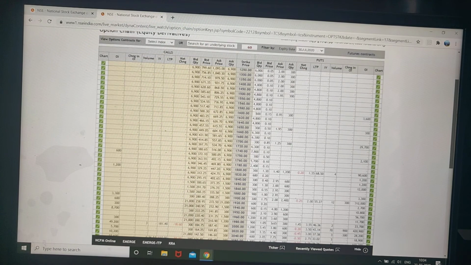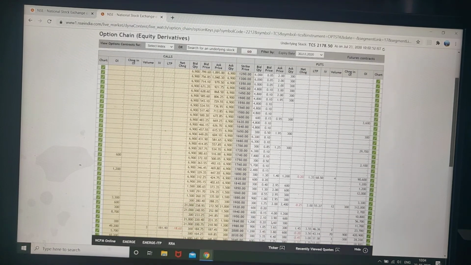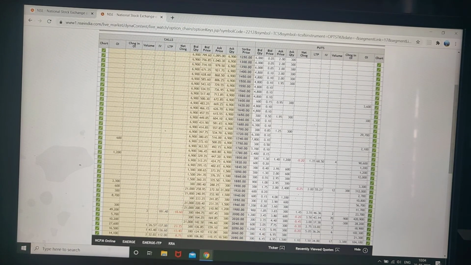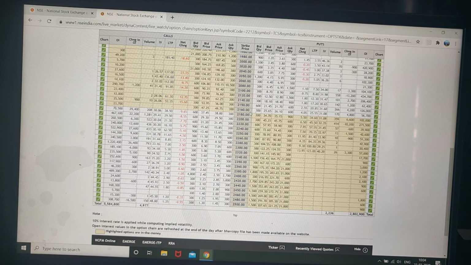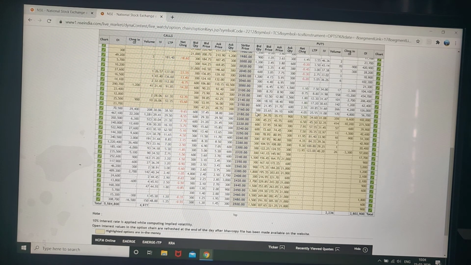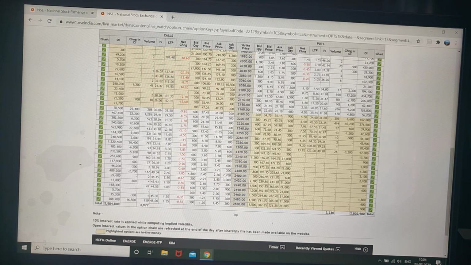So this is the call-put chart of TCS. This is the call side, this is the put side, and this is at the money, around 2160. Here for TCS the minimum tradable quantity is 300. This is the bid price, ask price, then ask quantity, then there is the net change of price.